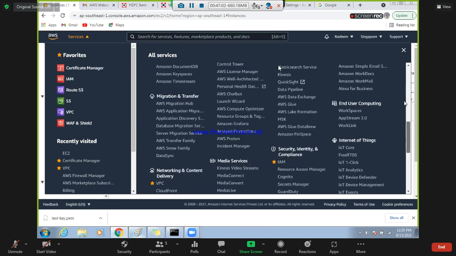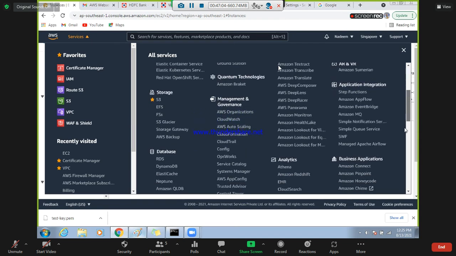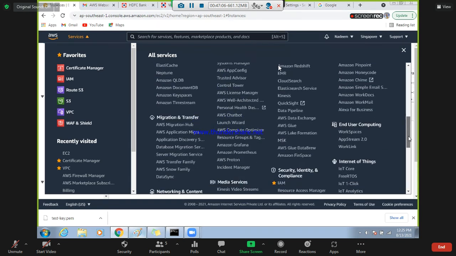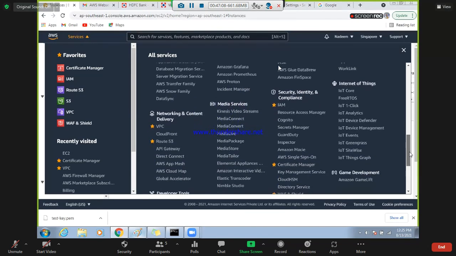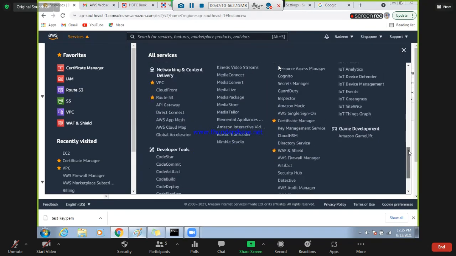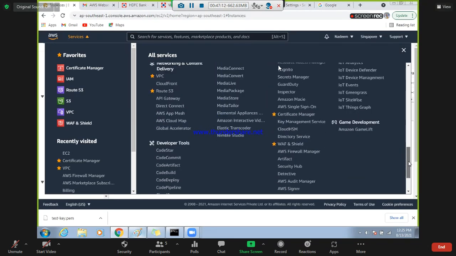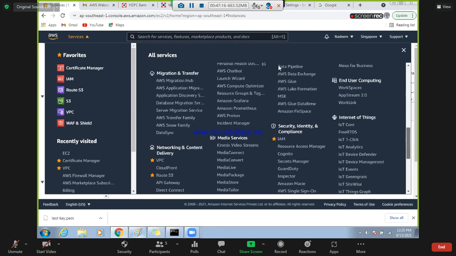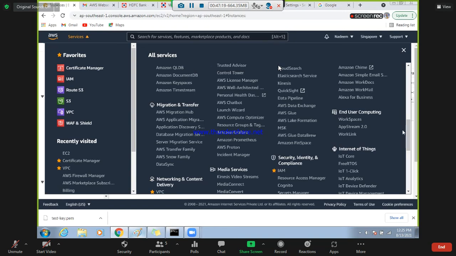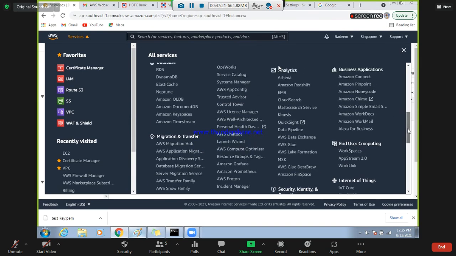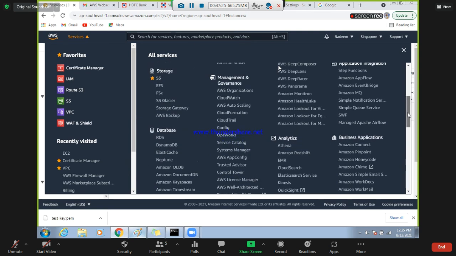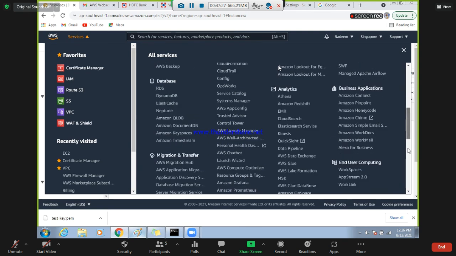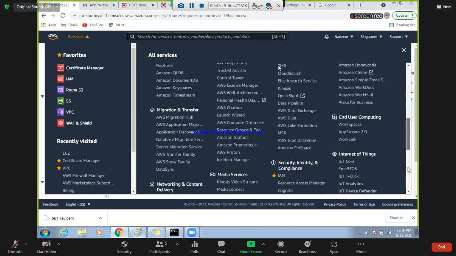And apart from that, these are the major things: S3 bucket, Route 53, IAM role. What else? Okay, CloudFormation. If you like this template stuff, then CloudFormation is just a script. In one click, one button, your instances will get ready. So we will spend some time on CloudFormation also, because that is very important.